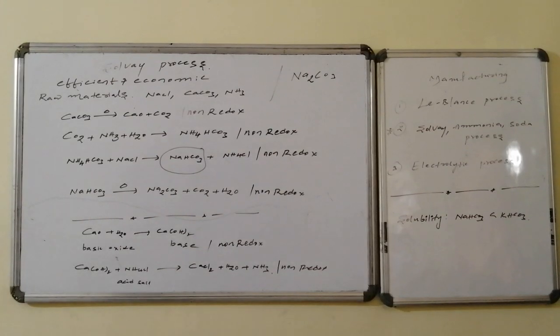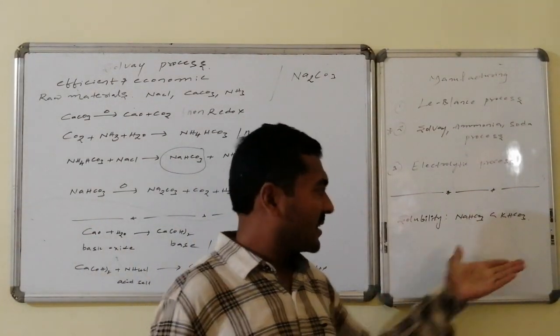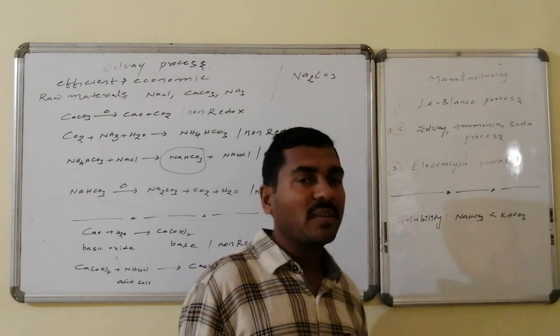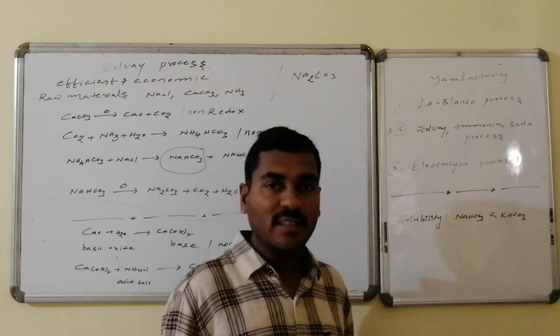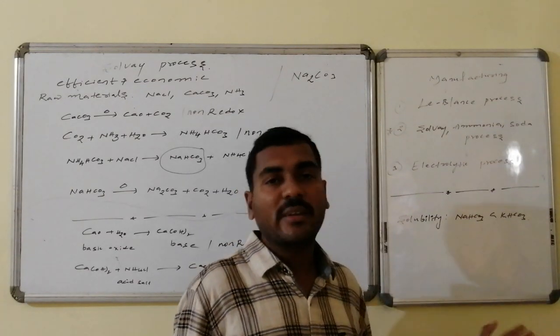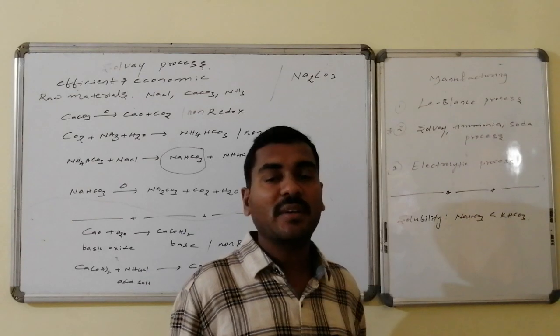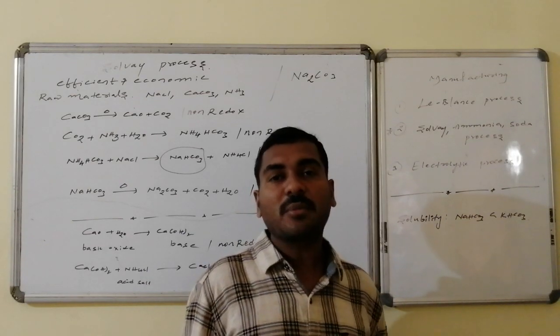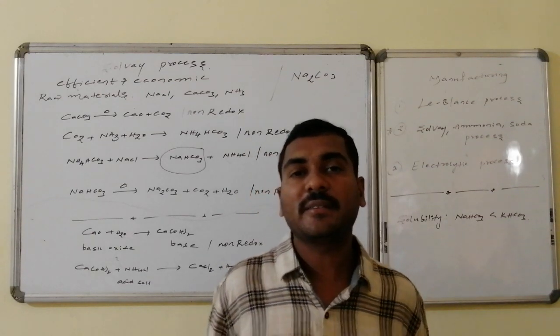Solubility of potassium bicarbonate is very high, hence it can't be made in the form of a solid. Recovery becomes difficult, and if it is difficult, the preparation of potassium carbonate is also difficult. Thus this method is most convenient for the preparation of sodium carbonate, but not potassium carbonate, because potassium bicarbonate has higher solubility.